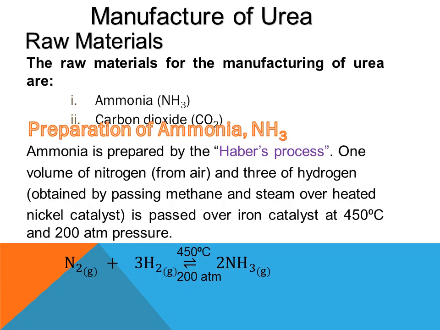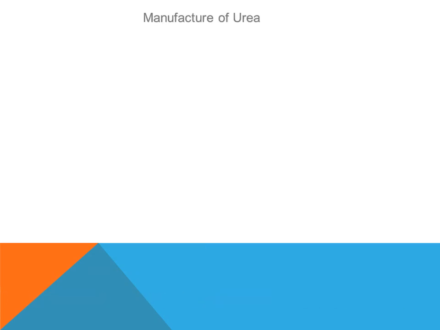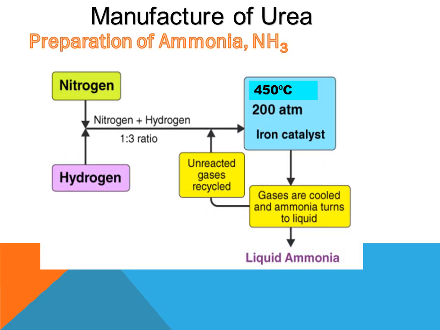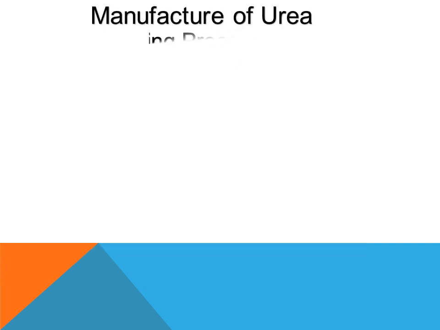Let's see the equation. Over the arrow you have 450 degrees centigrade and 200 atmospheric pressure; 1 volume of nitrogen treated with 3 moles of hydrogen simply gives you gaseous ammonia. In the flow sheet, nitrogen and hydrogen combine in a 1:3 ratio, and under certain conditions of pressure and temperature you get liquid ammonia, and the unreacted gases go to the recycling process.